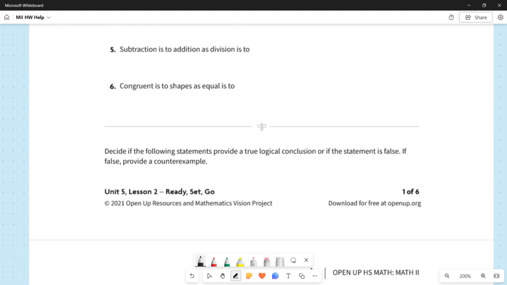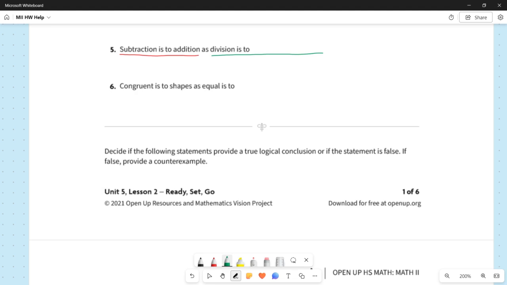Question 5. Subtraction is to addition as division is to blank. I think this one might be somewhat straightforward. So the first part of this sentence establishes the relationship that we're looking for. So subtraction is to addition.